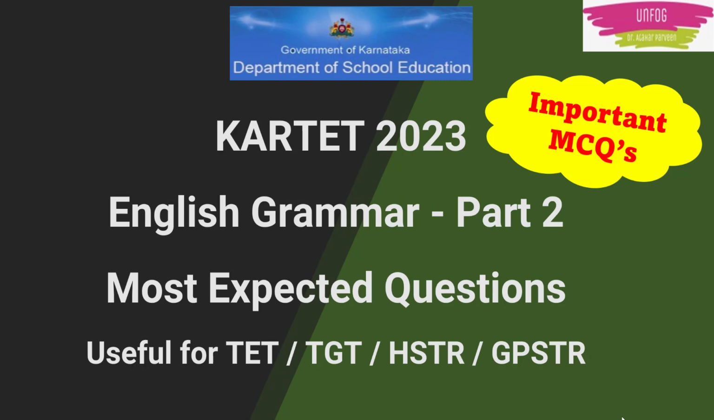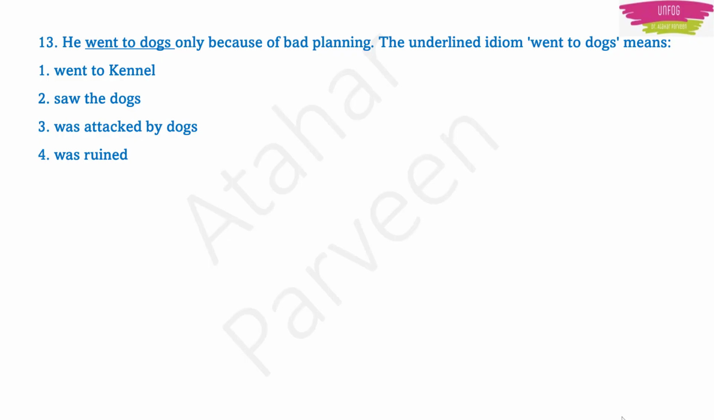So let us start discussing the most important multiple choice questions. Question number 13 and the first question of this session. The question is, he went to dogs only because of bad planning. The underlined idiom went to dogs means. So there is one idiom here which is underlined. It is went to dogs. We are being asked the meaning of this idiom. So the meaning is was ruined.